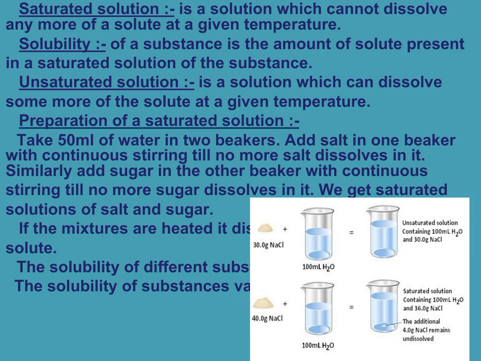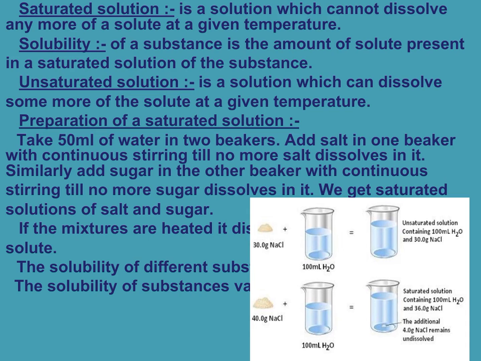Types of solution: saturated solution and unsaturated solution. A saturated solution is a solution in which no more of the solid, that is the solute, can be dissolved at a given temperature, while an unsaturated solution is a solution in which more of the solid can be dissolved at the given temperature. Then what is solubility? Solubility of a substance is the amount of solute present in a saturated solution of the substance.